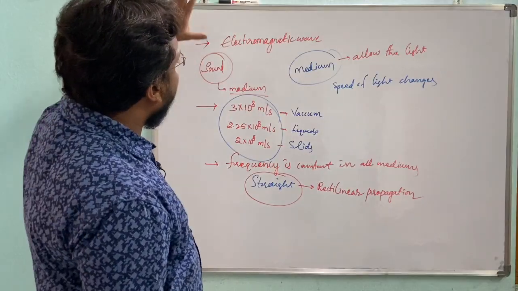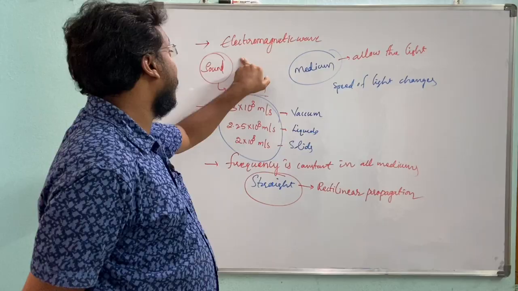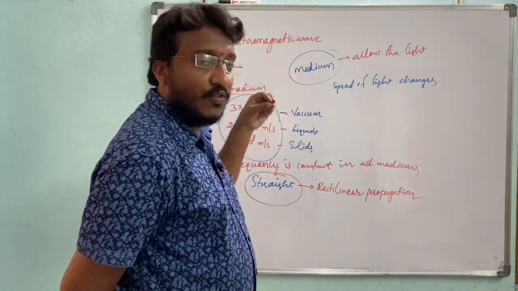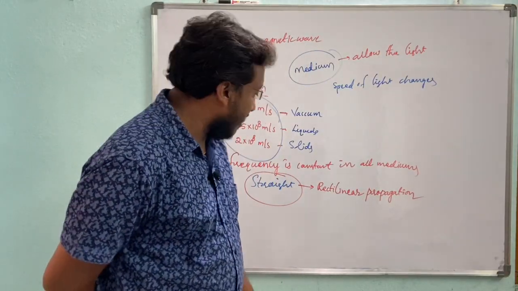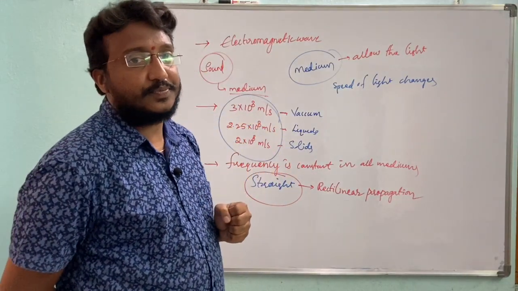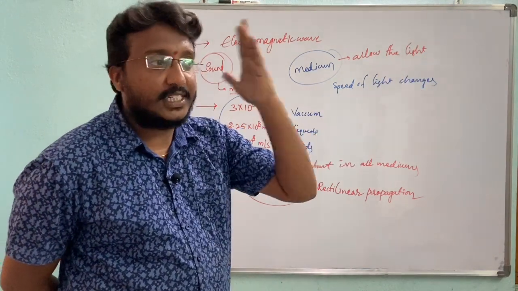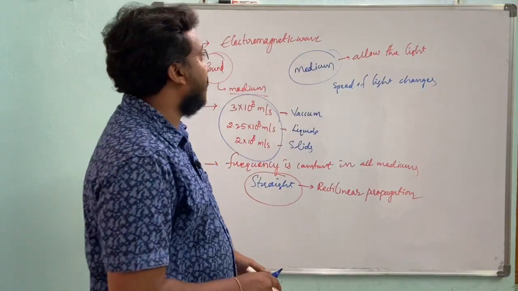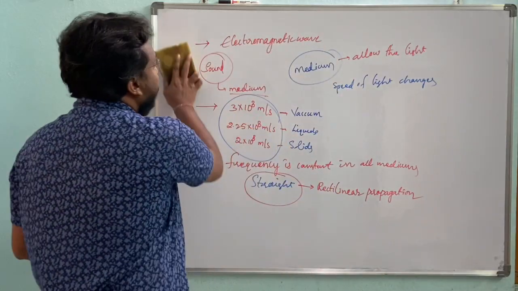Here, these are some of the characteristics. Light is an electromagnetic wave. The speed of light changes from medium to medium, and the frequency is constant. And next, light has rectilinear propagation, which means the energy travels in a straight line motion. These are some of the characteristics, and some important terms we are going to discuss now.